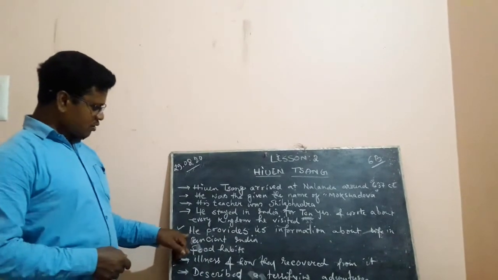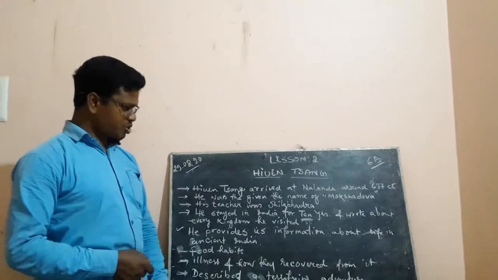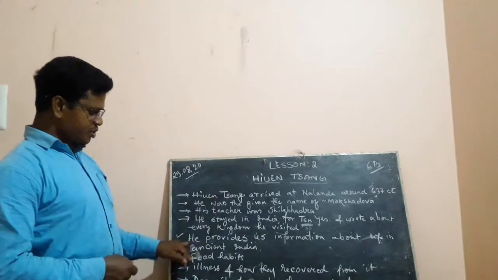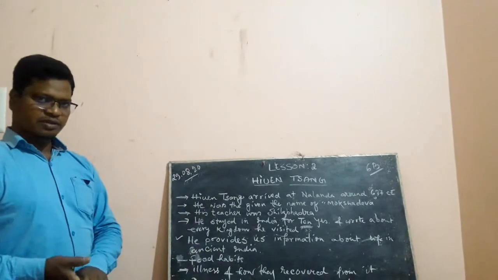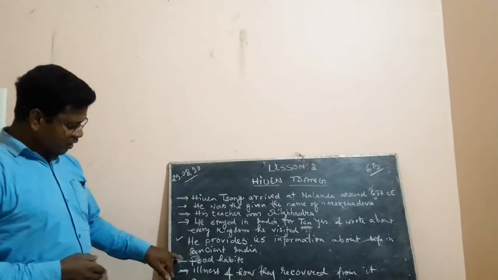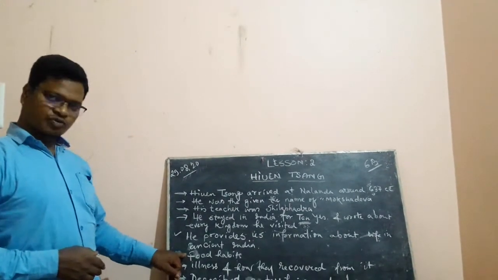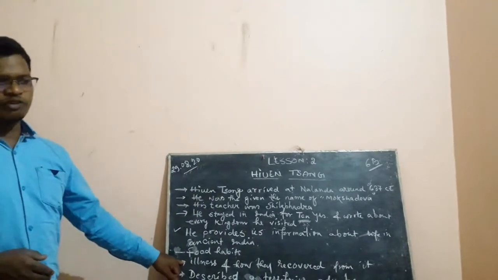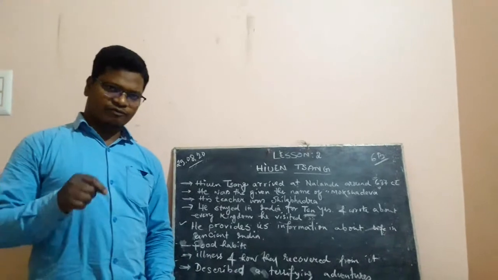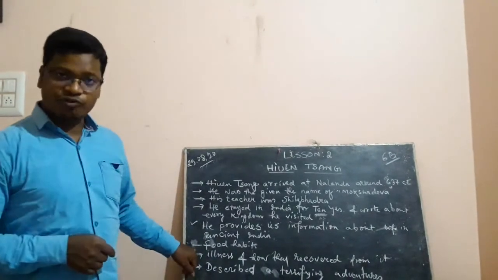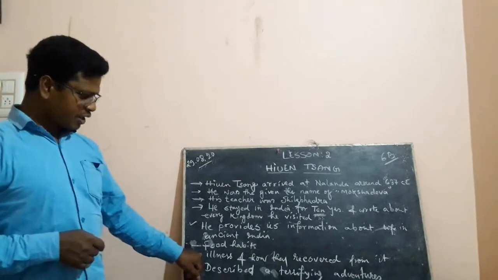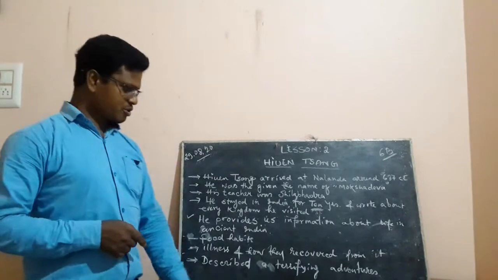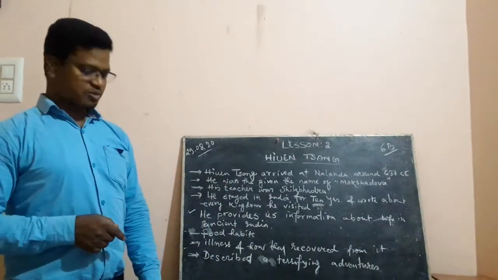Then we see he provides us information about life in ancient India. So here we see the life of the people living, then food habits of the people. Then the illness: as I've already told you, when the people fell ill, they used to fast, and if they were not recovered from their sickness, only then they took medicine.